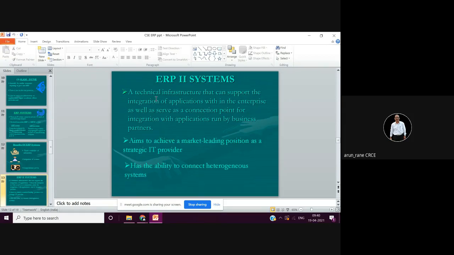ERP2 is nothing but it also considers your finance, then costing, and it has the ability to connect different varieties of systems, like different products, or we say a particular company has many sister concerns.